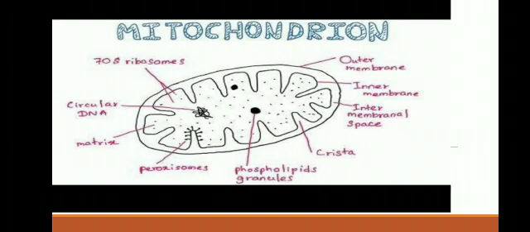See in this diagram. I repeat, the outer one is intact and covers the whole structure, whereas the inner one is folded internally to form shelves. Many oxidative enzymes cause oxidation of nutrients, producing carbon dioxide and water and releasing energy, which is utilized for formation of ATP, that is adenosine triphosphate.